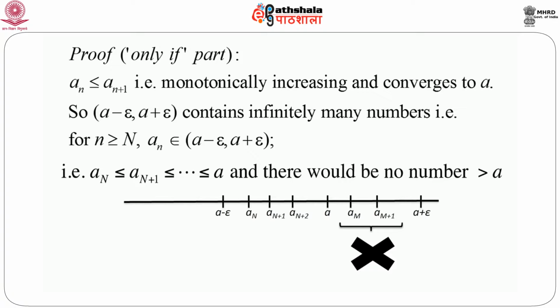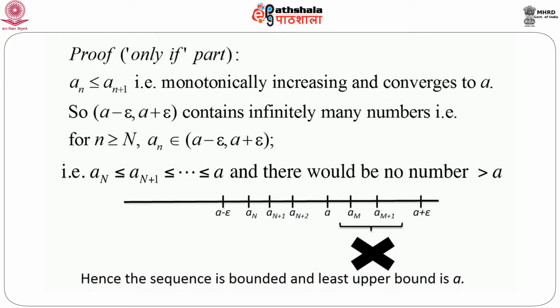On the other hand, if we follow the argument, then A minus epsilon to A contains only a finite number of values of a_n. That means we have to look somewhere else for the converging point. But it is given that the sequence a_n converges to A, so we cannot get any other value that exceeds A. So this is not possible. These values cannot exist. Hence the sequence is bounded because all the numbers are less than or equal to A, and naturally the least upper bound is A. So this completes the proof that a monotonically increasing sequence converges provided it is bounded.